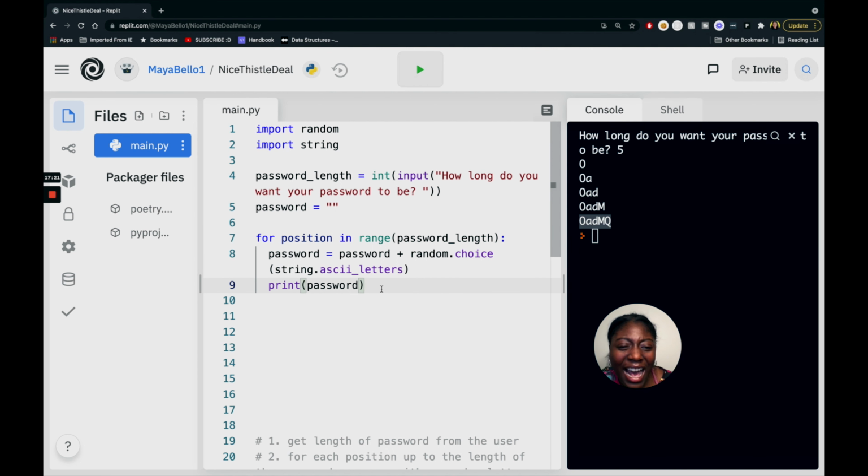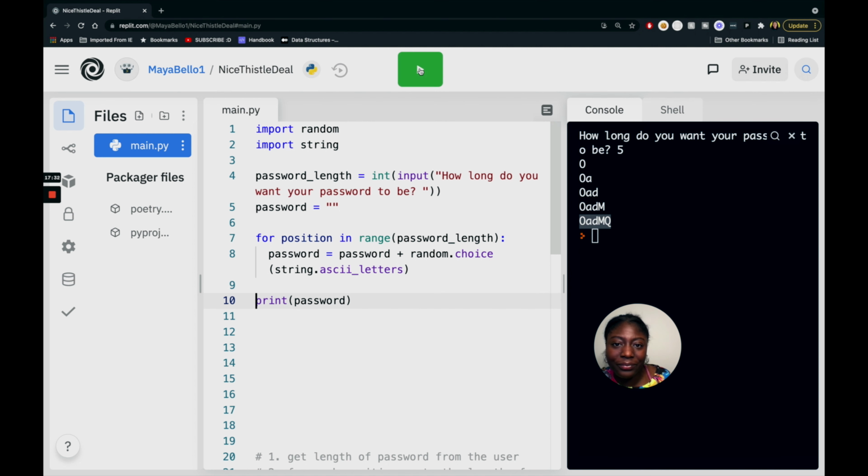But what we can do now is, I don't think the user really cares to see what's happening in our code, what's happening in the back end. They just want to see their password. So let's move this print statement, run our code, 5, and nice, we get another random password. And something that's good to know is that's not the same random password we got before. And this is our program.